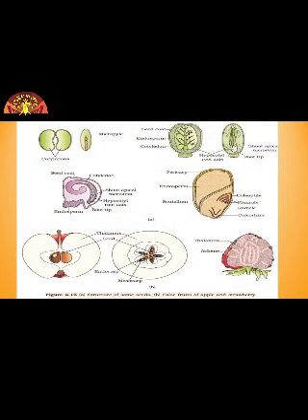In this you can see apple as a false fruit, and strawberry also. You can see in this diagram the dicot seed also, and the monocot seed is also there, which is maize.